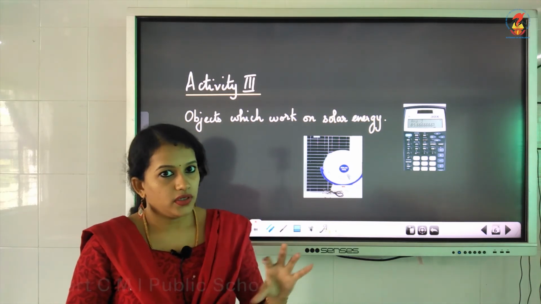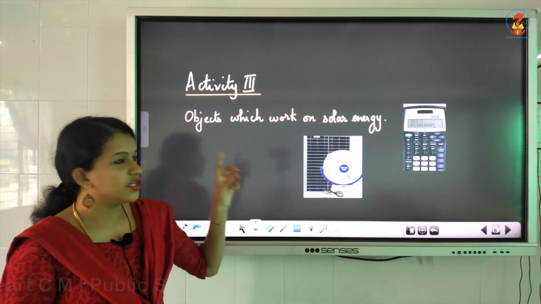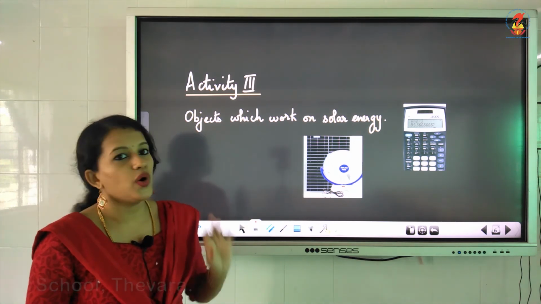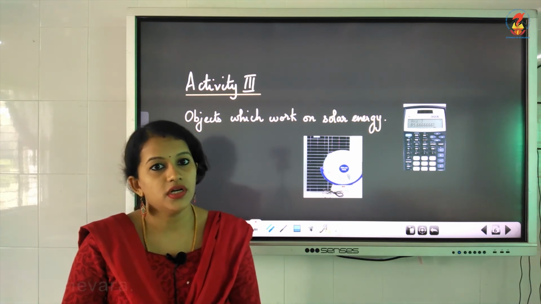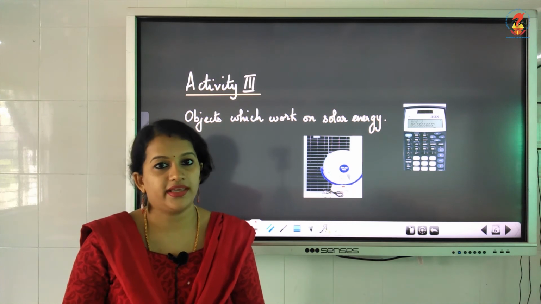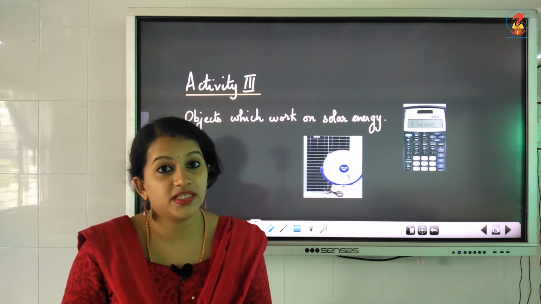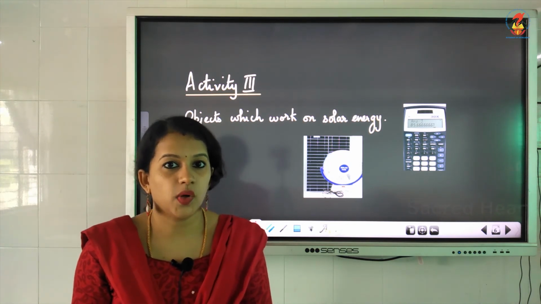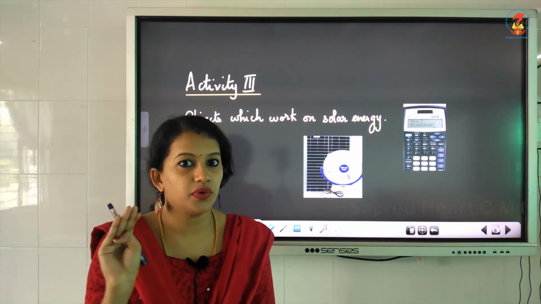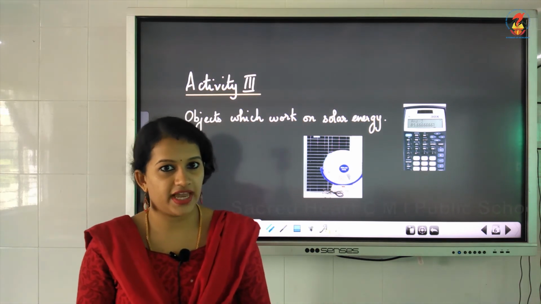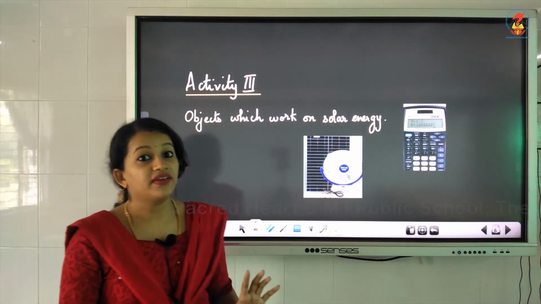Inside that column or inside that box, you have to stick pictures of any 4 objects that work on solar energy, which is using solar energy, and you are working that object. You have to stick pictures of any 4 objects that work using solar energy. Object means you know that it is a non-living thing. You have to stick pictures of that. 2 examples I have given.